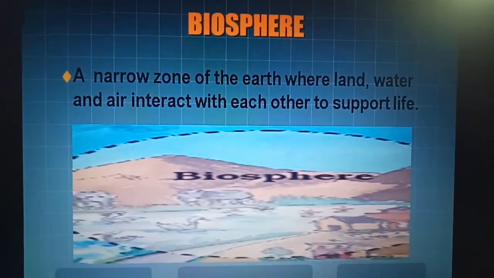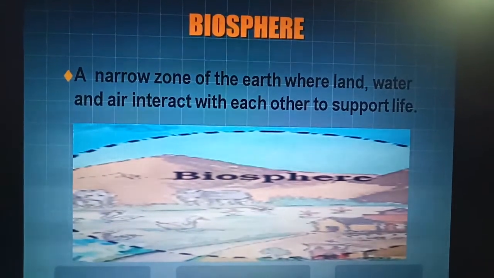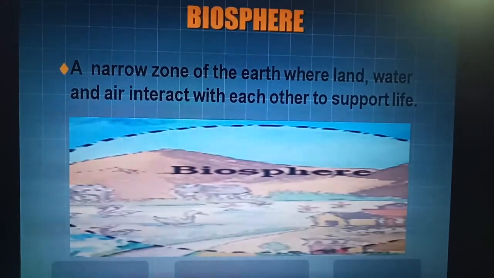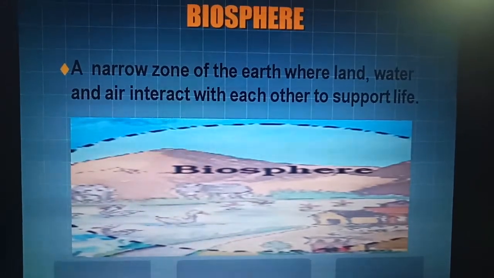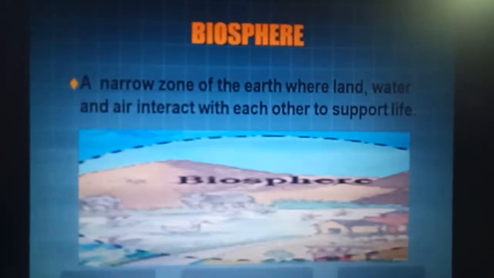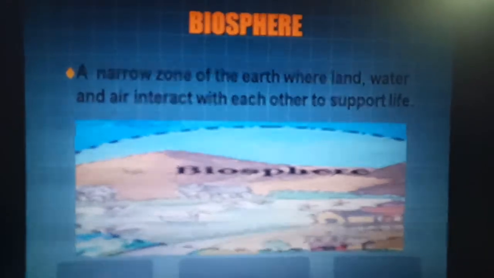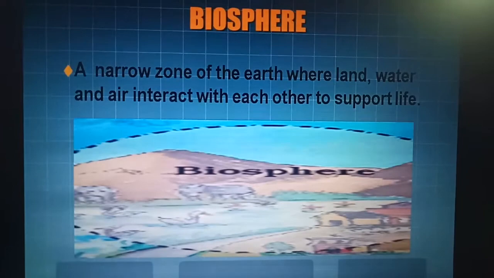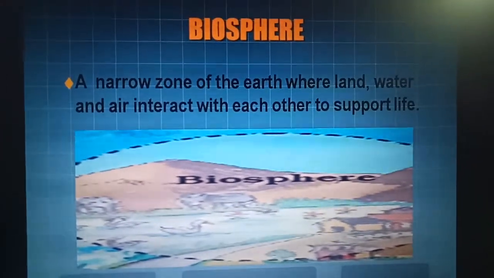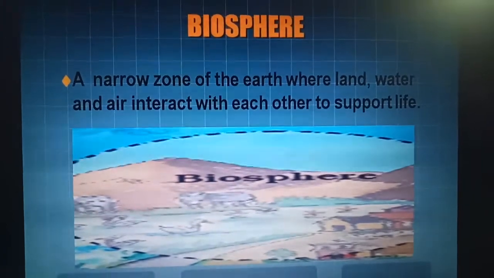Now biosphere, a narrow zone of the earth where land, water and air interact with each other to support life, that is called the biosphere. It means what? In biosphere, lithosphere plus hydrosphere plus atmosphere is equal to biosphere.